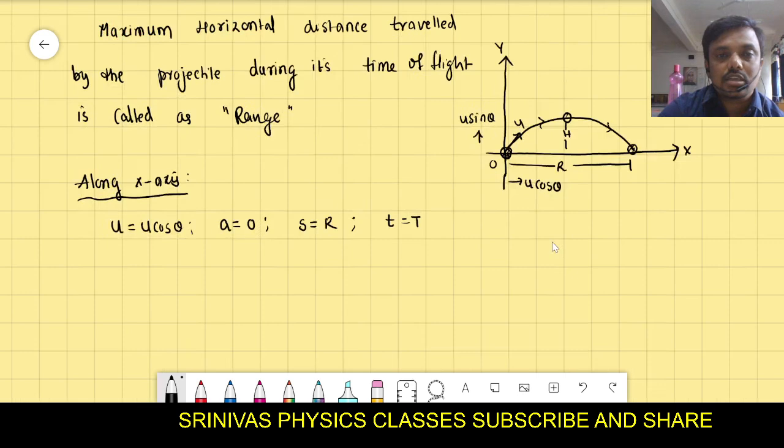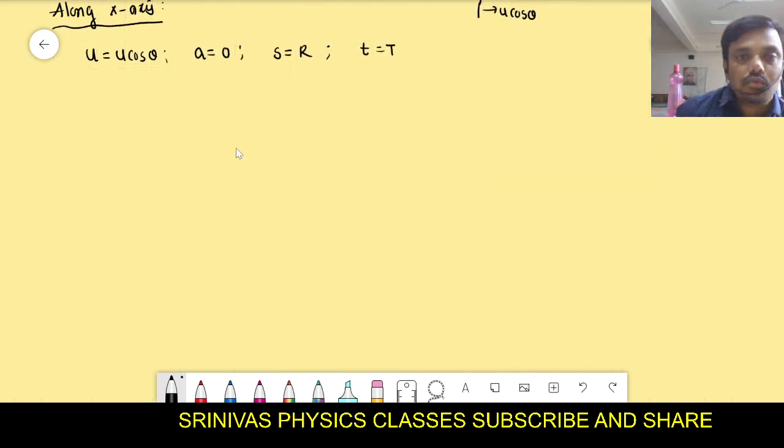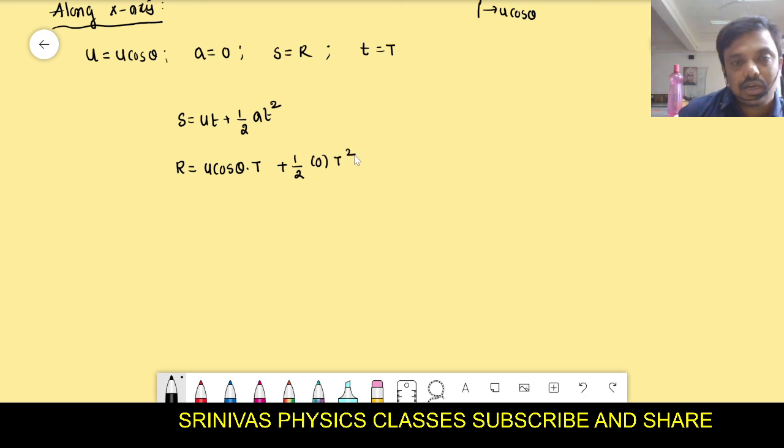Now let us substitute all values to get the equation for the range. S is equal to, we use the formula ut plus half at square. What is S here? R. u is u cos theta, that is along the x-axis, t is t, plus half into a, which is 0, into t square. Finally we get one equation, that is R equals u cos theta into t.